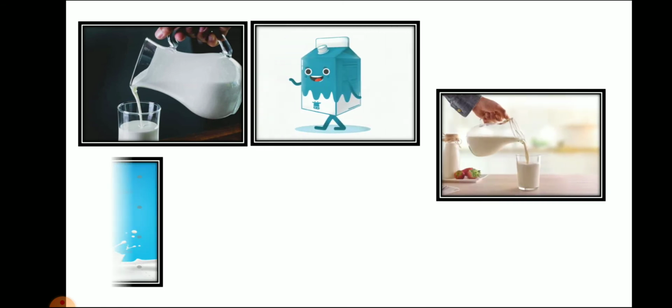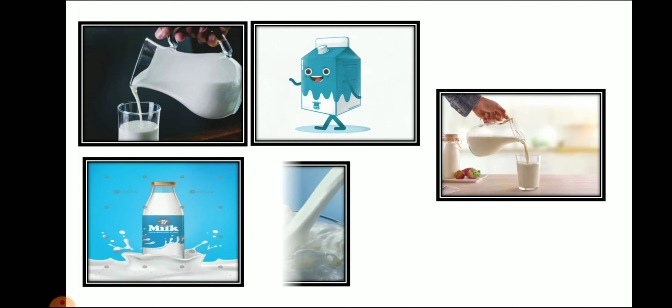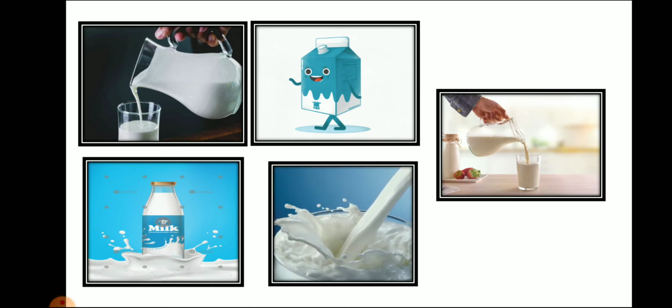Then we learned in the previous lecture that we get milk from animals. Here you can see different pictures of milk, right? On your screen you can see that we drink milk in the morning and at night also. Why? Because it gives us energy. Now when you see this picture, you think, from where do we get milk?